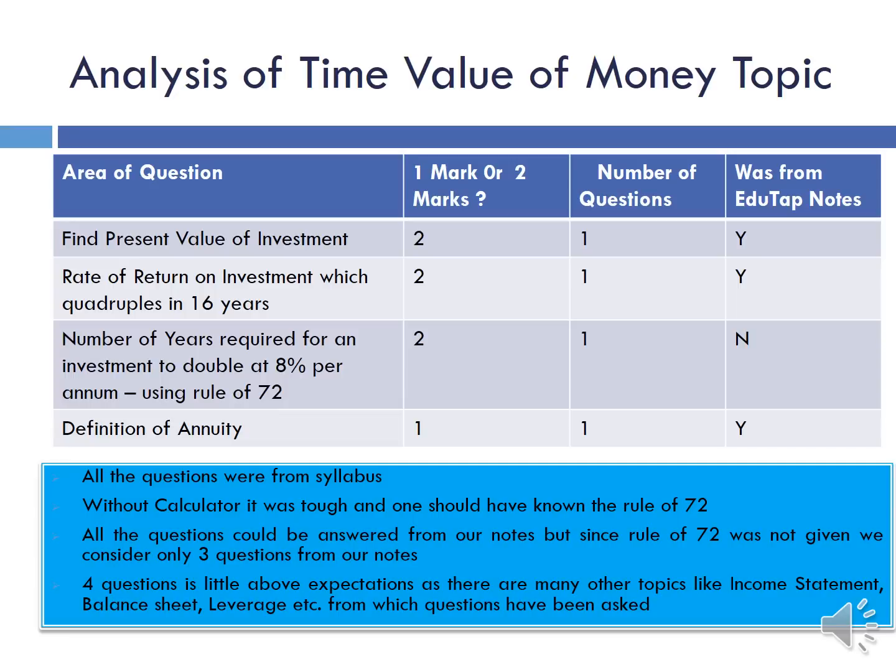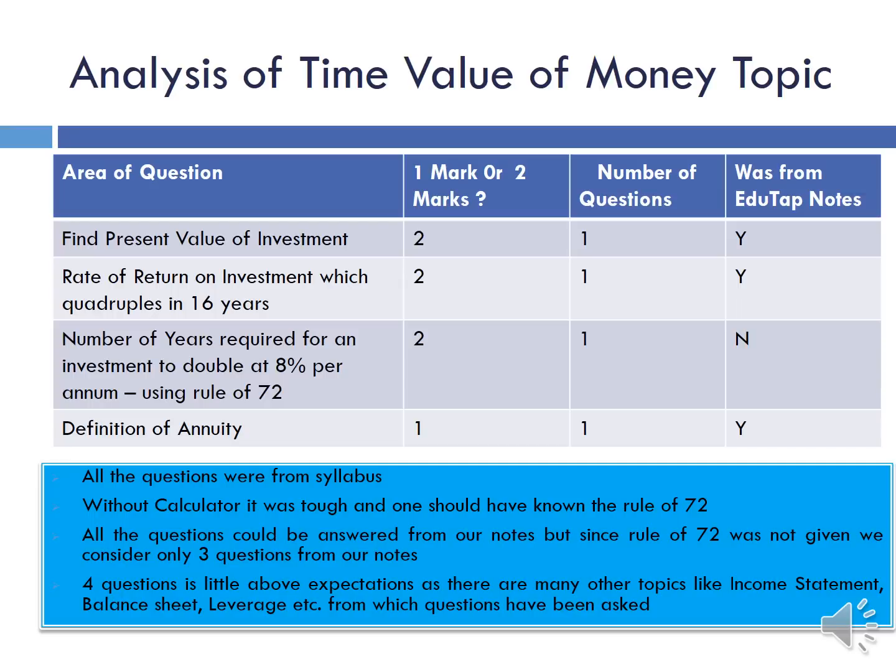Then there was a question on the number of years required for an investment to double at 8% per annum using the rule of 72. If you knew the rule of 72 you could have easily done it, but otherwise the calculations were very lengthy and without a calculator it was really tough to solve. Then there was one question on annuity which was very easy. On the whole, all the questions were from the syllabus. Without a calculator it was tough to solve 1 or 2 questions, and one should have really known the rule of 72. All the questions could be considered from our notes, but since the rule of 72 was not given, we consider only 3 questions from our notes.